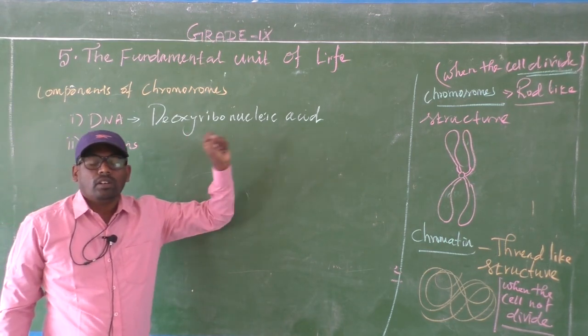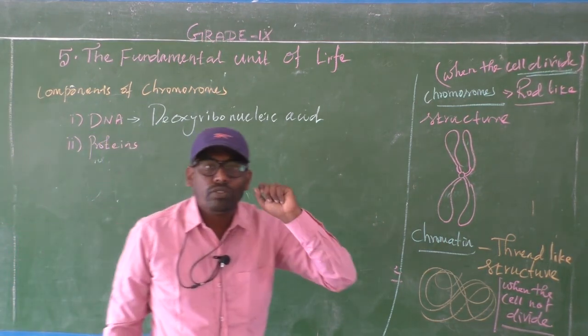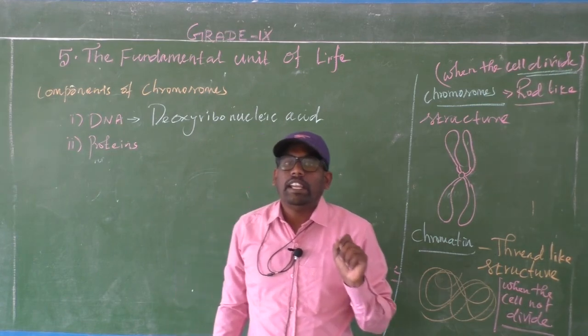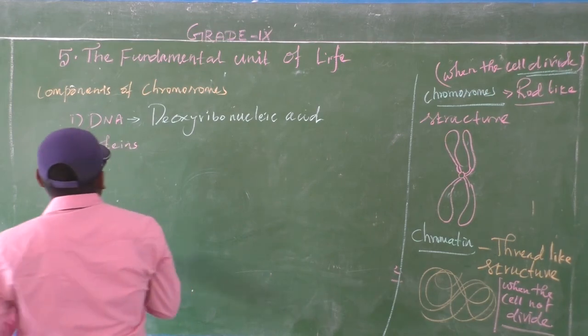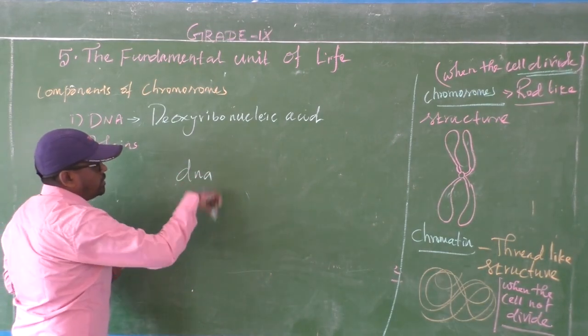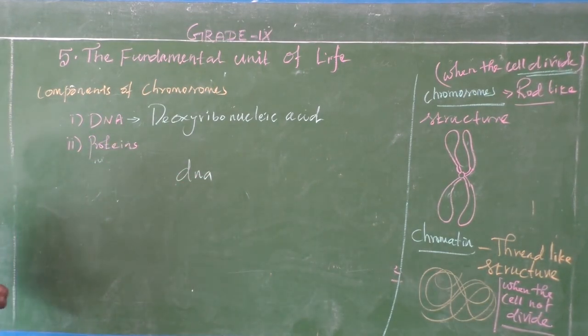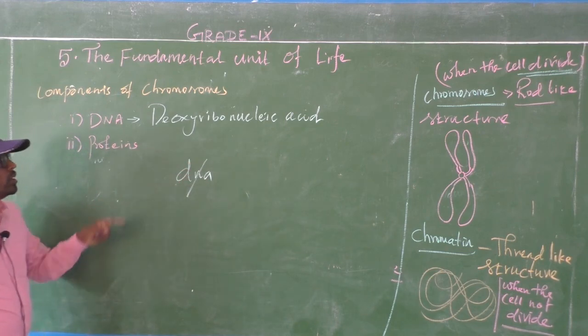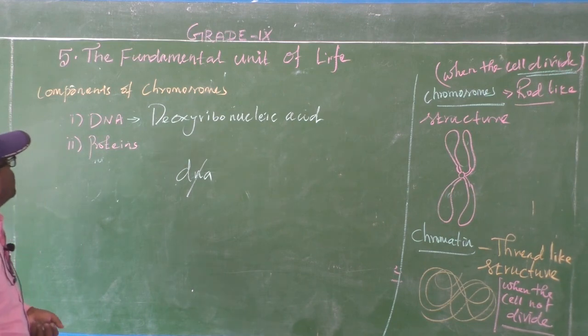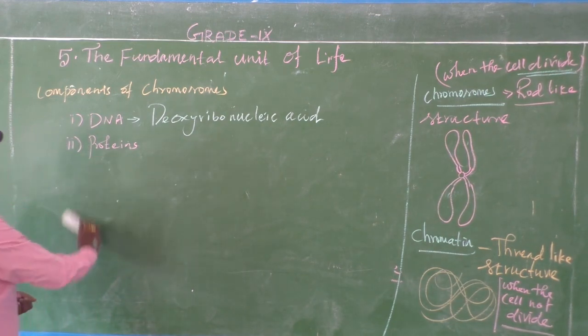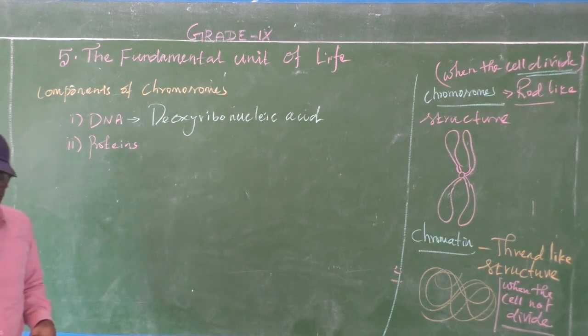Whenever you write the word DNA, you must write it in capital letters. You should not write it in small letters; that is wrong. You have to use only capital letters. Okay, so the chromosome contains DNA and protein.